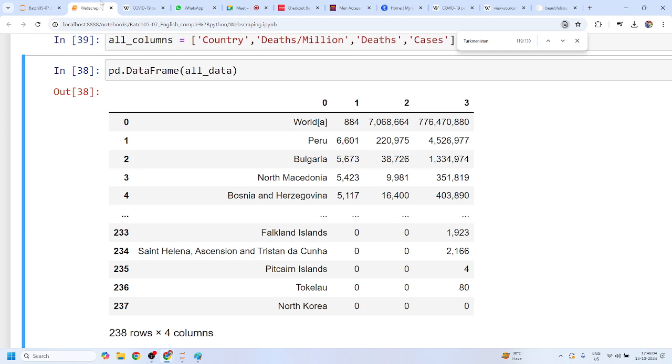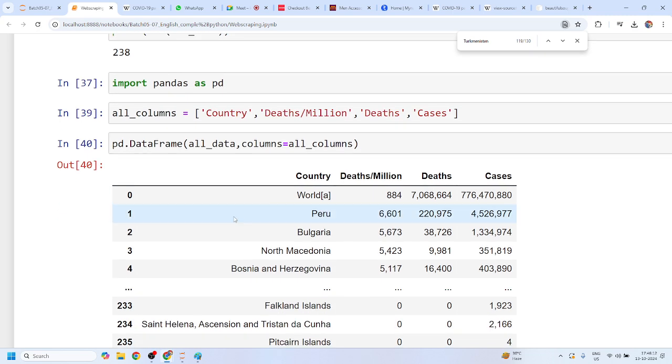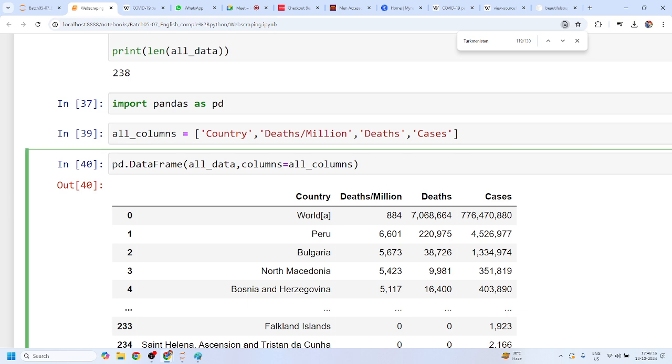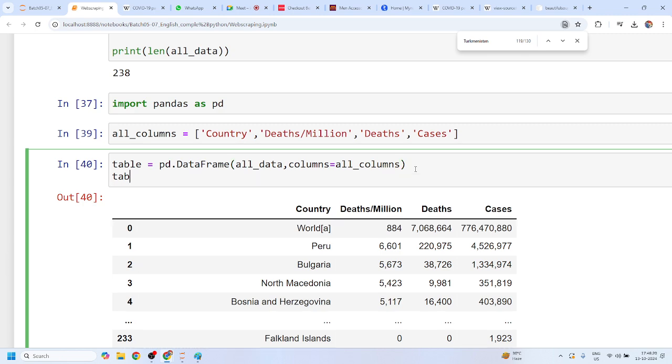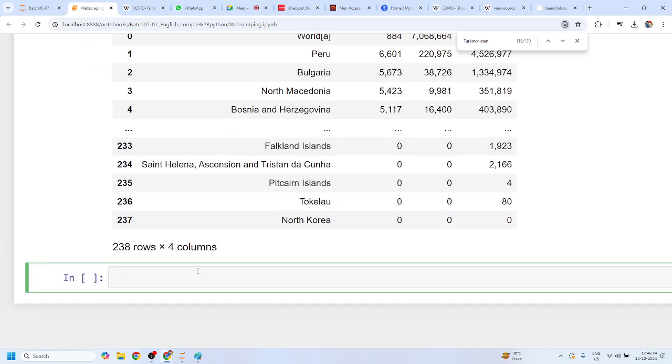No, sir. Okay. Now, candidate, what you can do is just try to fetch all the columns from this all columns. Now, this time it will give you all the column values. I think this one is easy, right? And you can simply store this inside this table and print this table with the help of this table data frame, right?